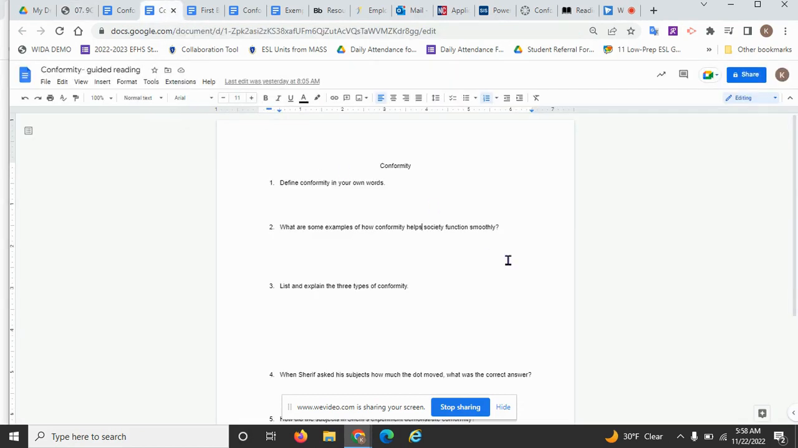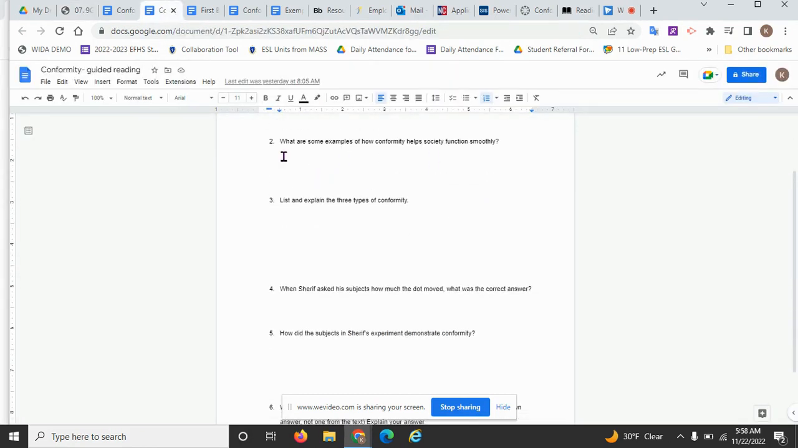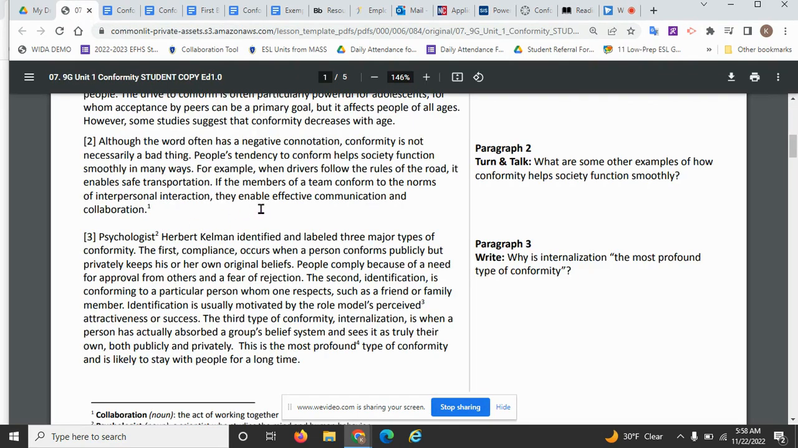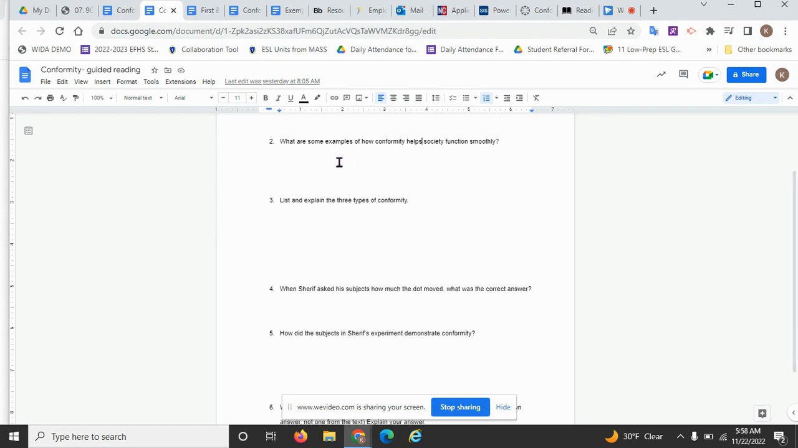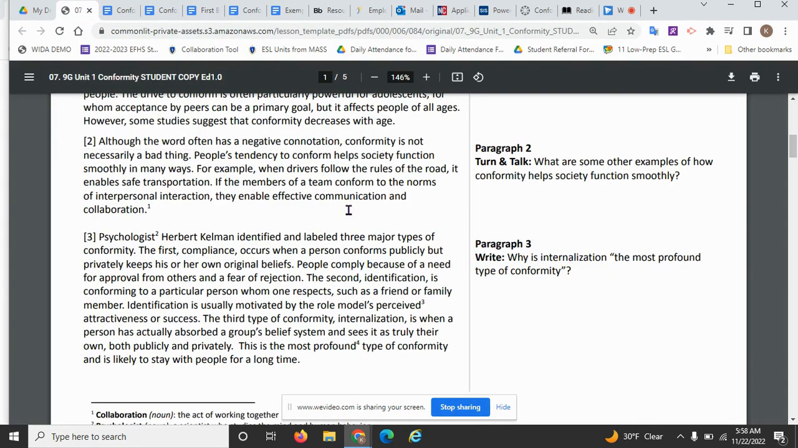Now let's look at question number 2 here. What are some examples of how conformity helps society function smoothly? We see that here in paragraph 2 with these two examples. So pick one of these examples and write it right here to explain some examples of how conformity helps society function smoothly. So now let's pause the video and make sure you have that completed.